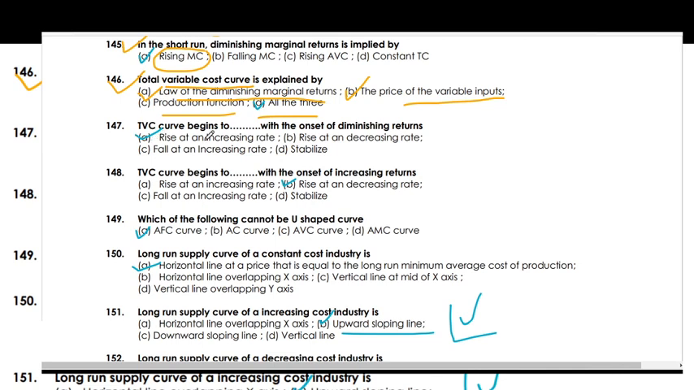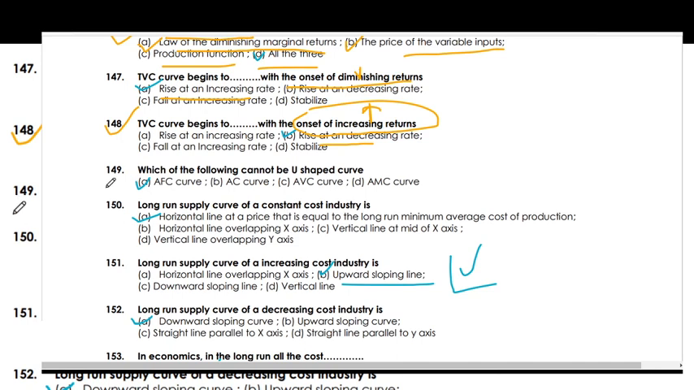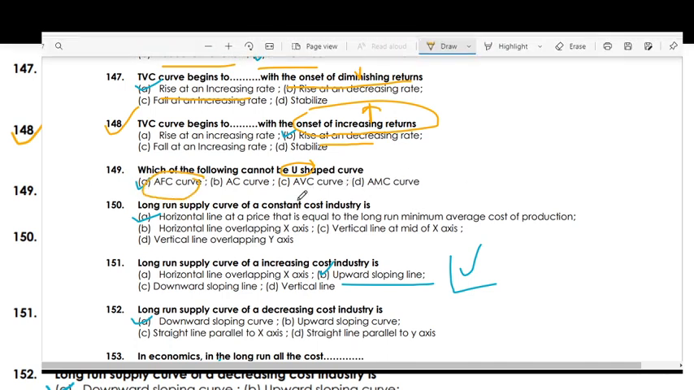Total variable cost begins to rise at an increasing rate with onset of diminishing returns. Total variable cost begins to rise at a decreasing rate with the onset of increasing returns. This is the diminishing returns, this is the increasing returns. Okay. Which of the following cannot be a U-shaped curve? Average fixed cost can never be a U-shaped curve.